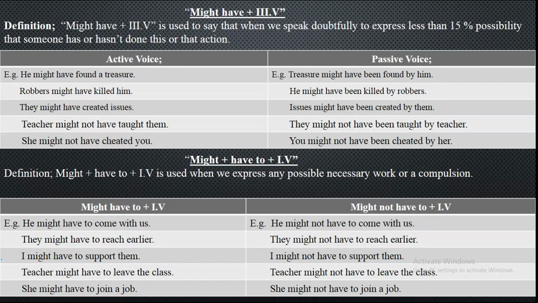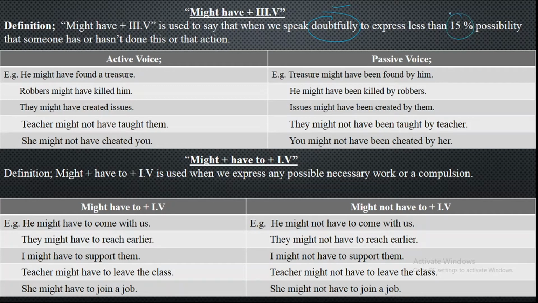We have got the first one, that is might have plus third form of the verb. You can see my previous lecture where I have discussed may have plus third form of the verb. But now we'll be discussing here might have plus third form of the verb. It is used when we speak doubtfully, when you have got doubt in someone, to express less than 15% possibility.